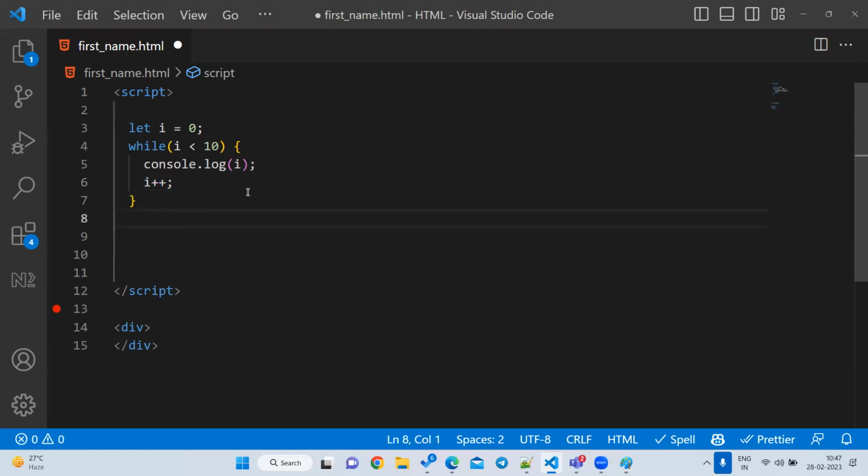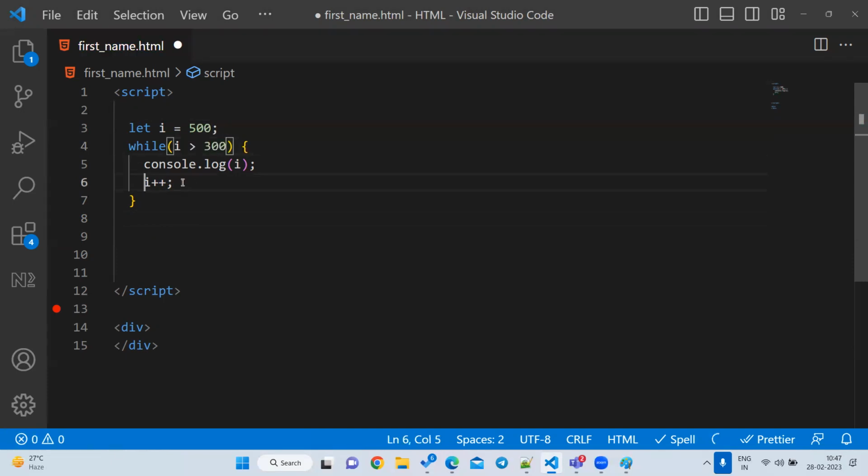Now let's go for printing 500 to 300 using the while loop. Tell me how to do it. First I will say i is equal to 500. What is your starting number? 500. And what is your ending number? 300. So i greater than 300.